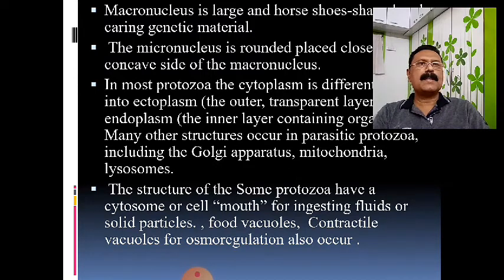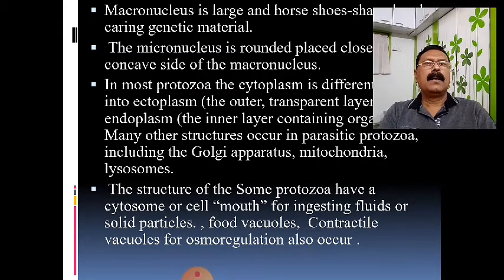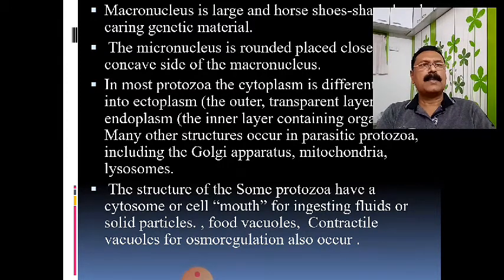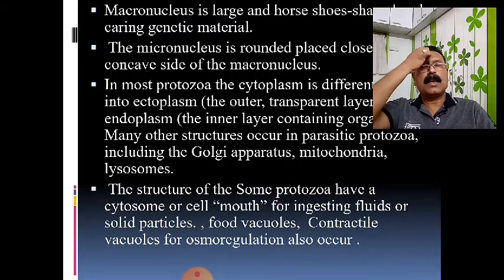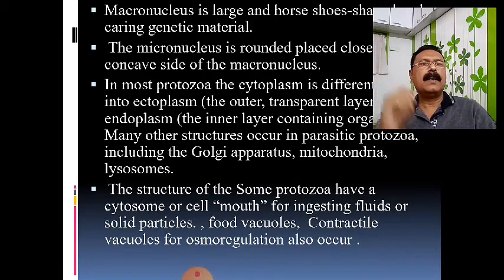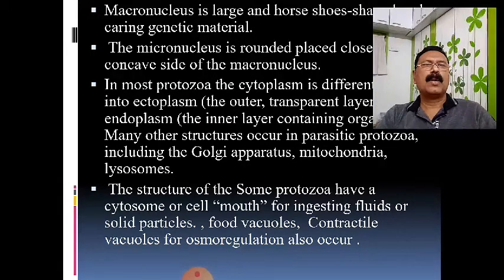One is a large nucleus, another is a smaller nucleus. The large nucleus is the macronucleus, which is horseshoe shaped, and close to it there is a smaller rounded nucleus, known as the micronucleus. So there is a presence of macronucleus and micronucleus, which carry the hereditary material.